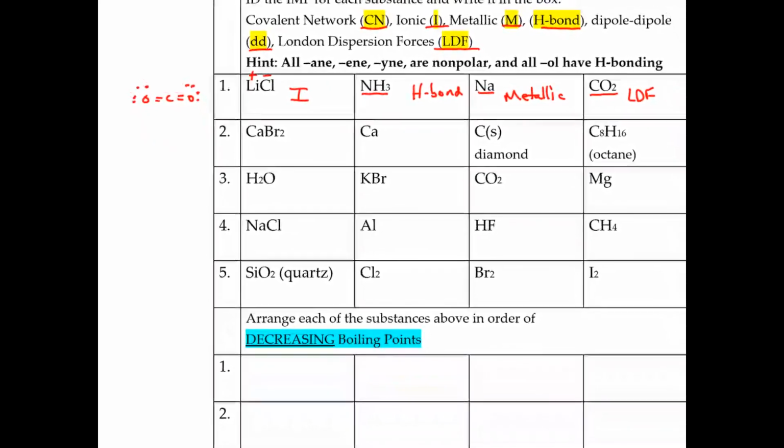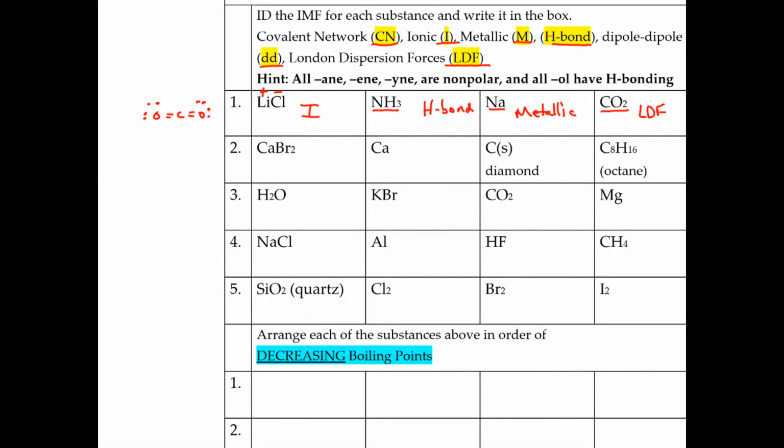So now you're just going to go to the bottom, and you're going to compare all these together. This says decreasing boiling point. So decreasing boiling point means high boiling point to low boiling point. And remember, if you have a high boiling point, you have strong intermolecular forces, and this one has low intermolecular forces. So who's the strongest out of ionic and H bond and metallic and LDFs is going to be ionic based on the chart I gave you before.